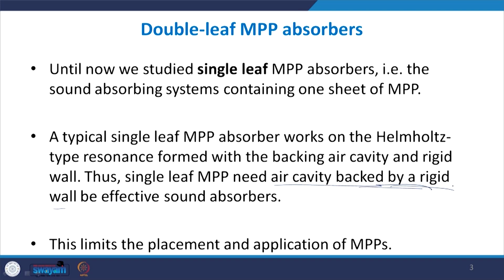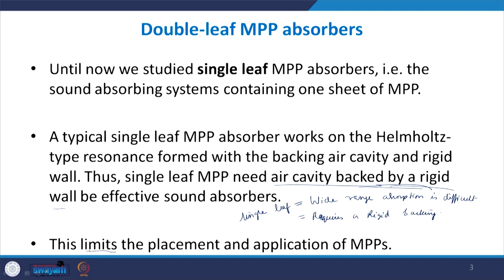So wide range absorption is difficult for a single leaf, and the other limitation is that it requires a rigid backing. This design constraint is always there.